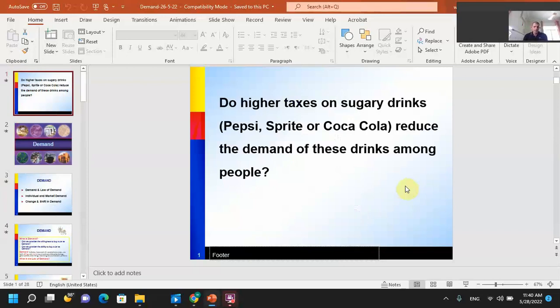Let's start first with this question. Do higher taxes on sugary drinks like Pepsi, Sprite, or Coca-Cola reduce the demand for these drinks among people? In other words, if the price of Pepsi or Sprite rises from 200 paisa to 400, will you consume more or less, will you buy more or less? Logically, when the price rises, people reduce their consumption, or they will buy less.